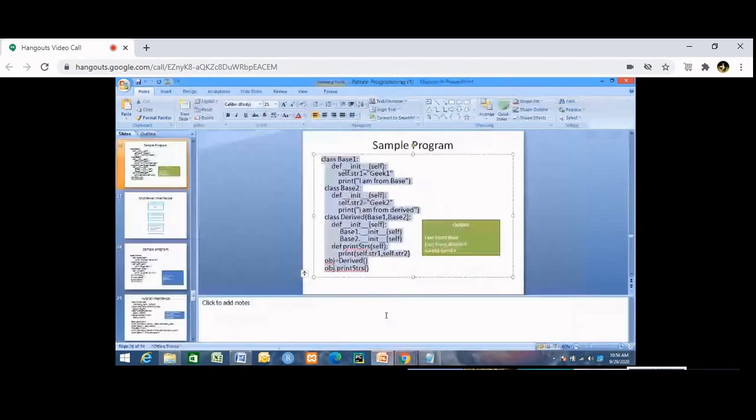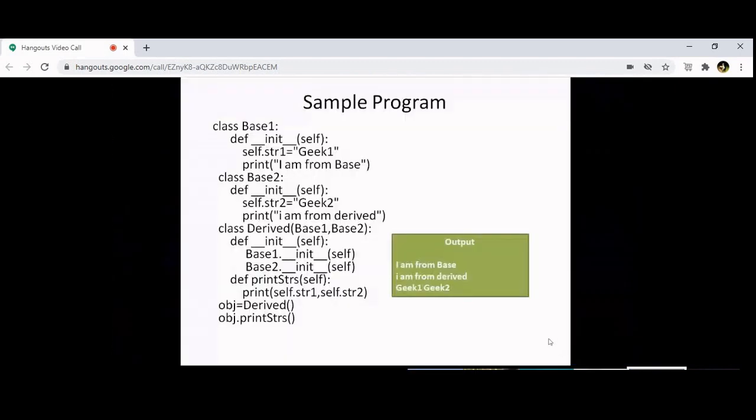See what is the output I'm getting. We have got the output. It says I am from base, I am from derived. It will print geek1 and geek2.